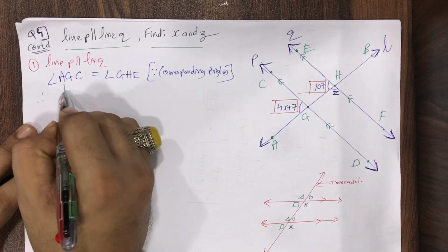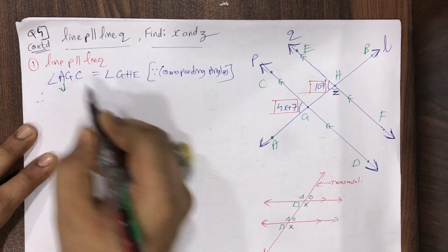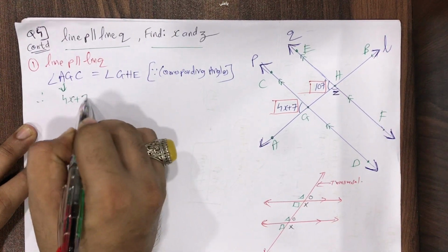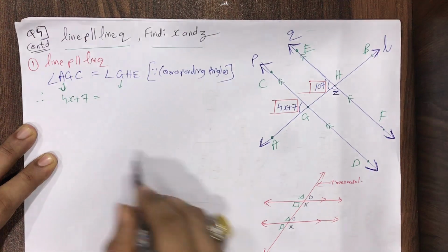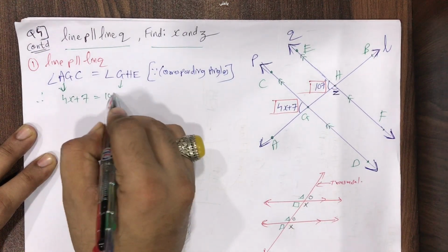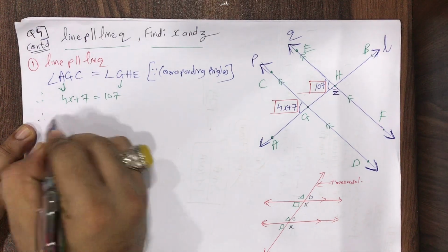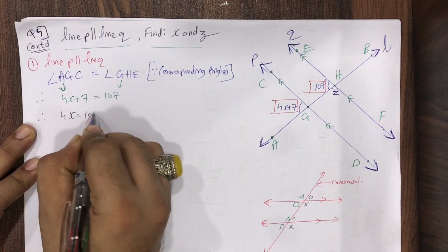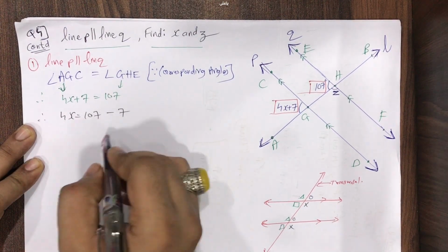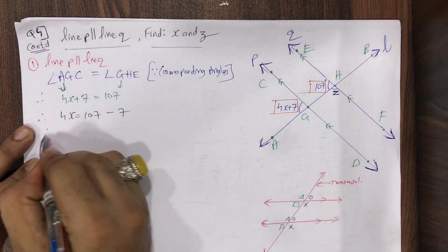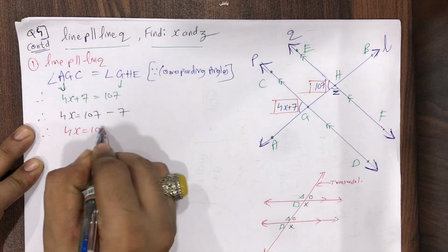Therefore, what's the value of angle AGC? AGC is this angle. So 4x plus 7 will be equal to, what's the value of GHE? It's 107. Okay, so therefore this 7 will go there. So this becomes 4x is equal to 107 minus 7. Okay, so therefore 4x is equal to 100.